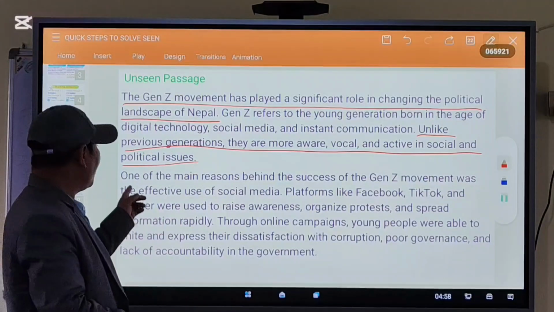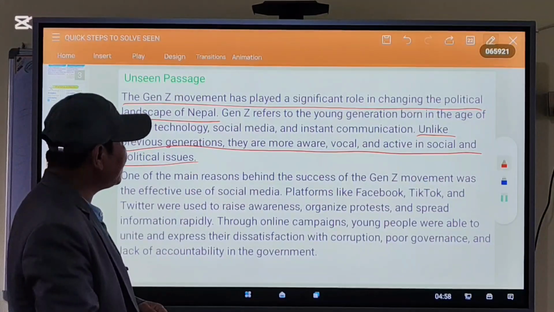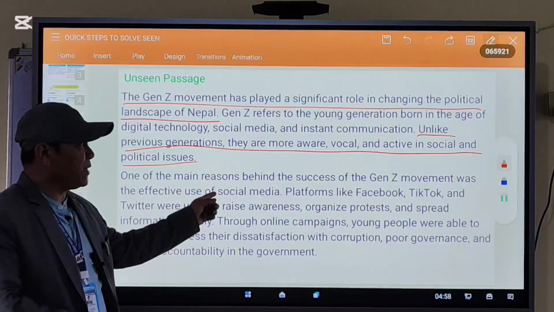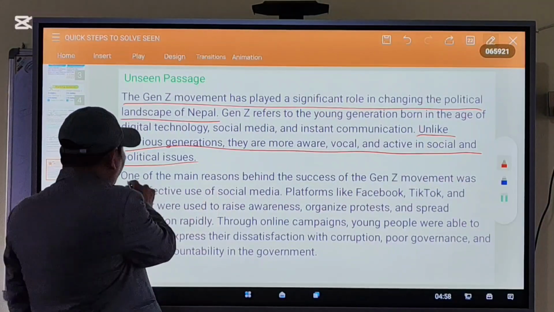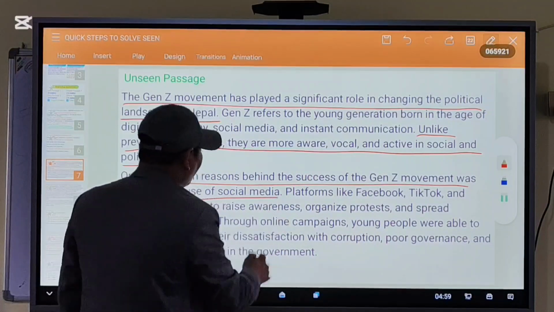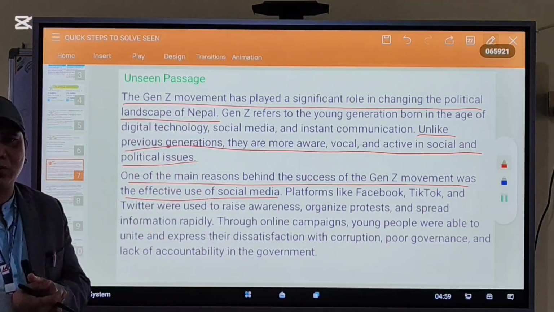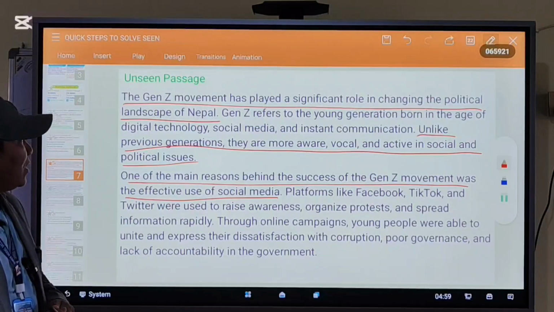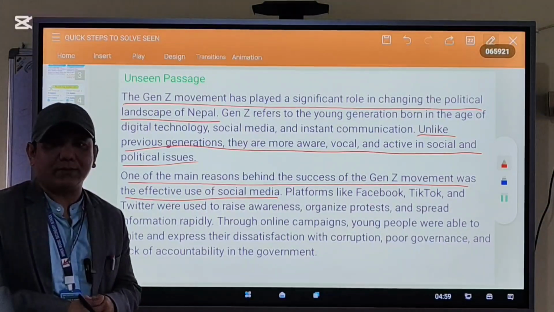Let's move on. One of the main reasons behind the success of the Gen Z movement was the effective use of social media. What does the first line of the second paragraph mean? It means social media plays a vital role in the success of the Gen Z movement.